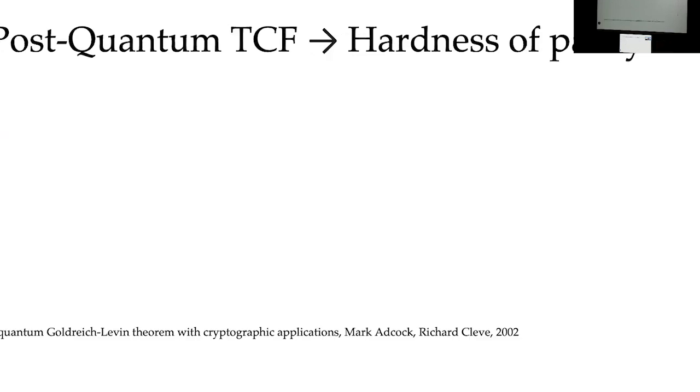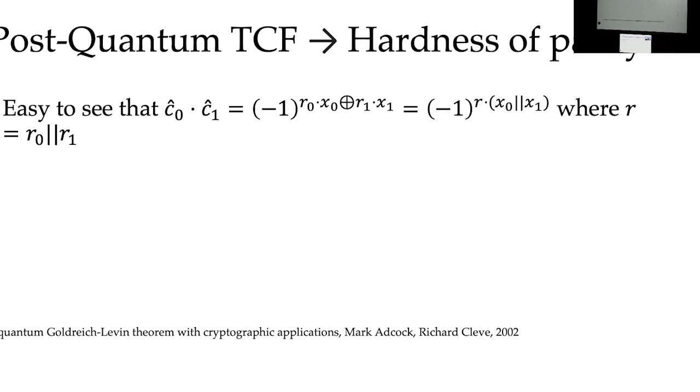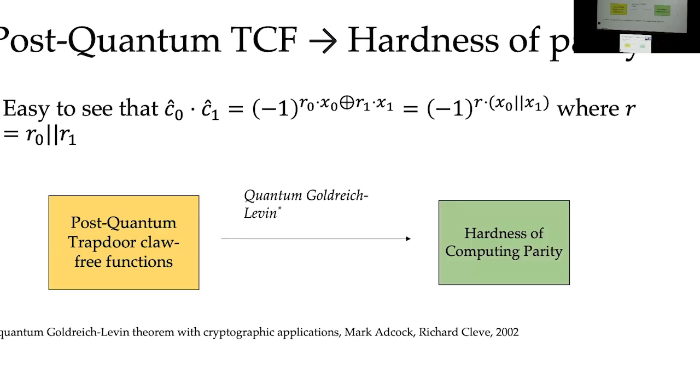It is easy to see that if she knows the parity of the expected measurement outcomes, then she can compute R dot C0 concatenated with C1, where R is the concatenation of R0 and R1. And using Goldreich-Levin, she can find the claw. Indeed, the post-quantum trapdoor claw-free function assumptions lead to the hardness of computing the parity, and this protocol complies with our template.